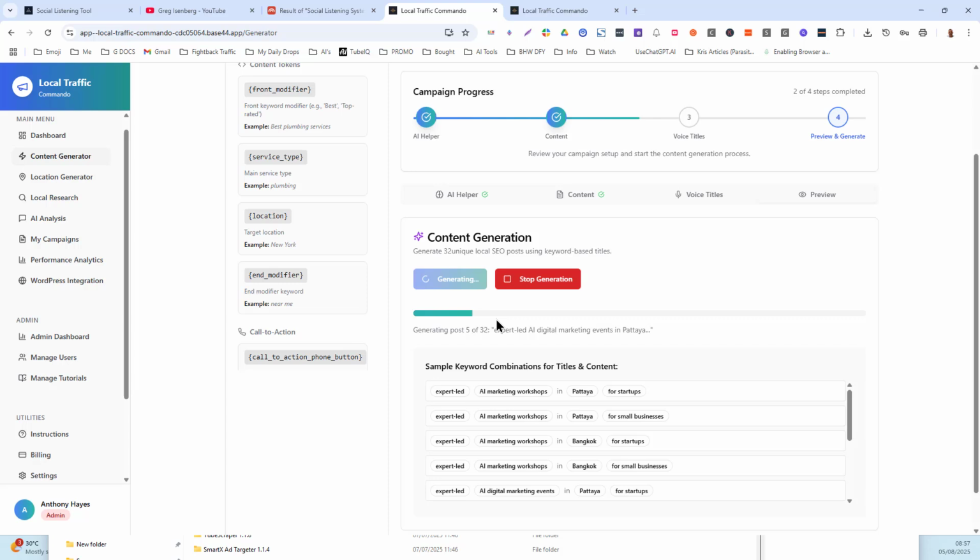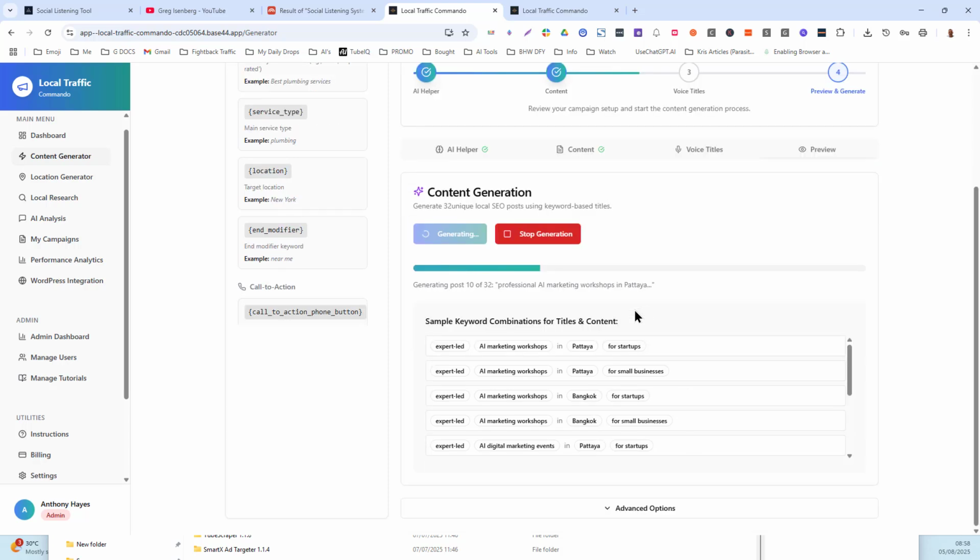So this is generating the post. You can see that we've got the progress bar here, and we'll see what it looks like when it's done. Okay, so I'll pause this and come back when it's done.